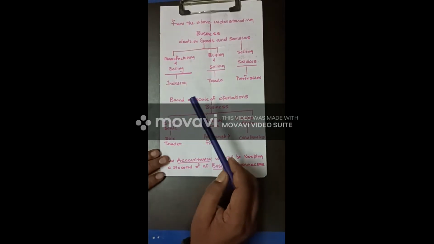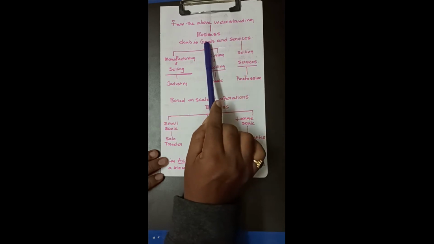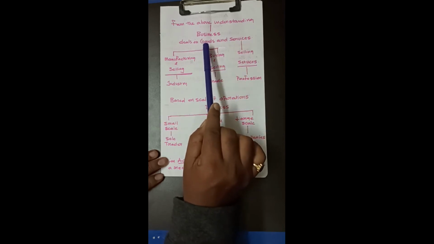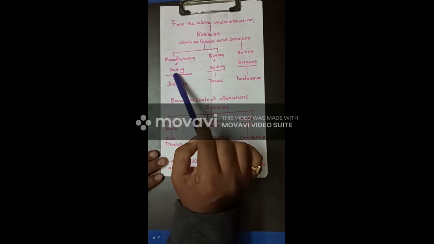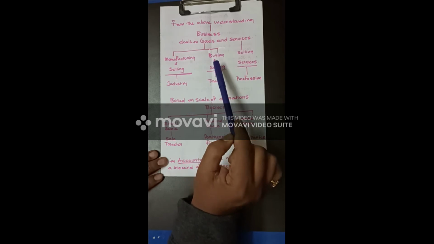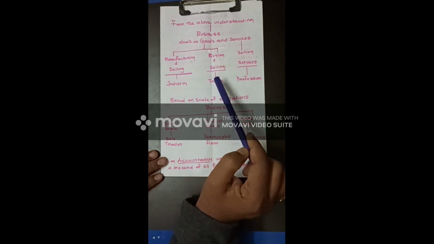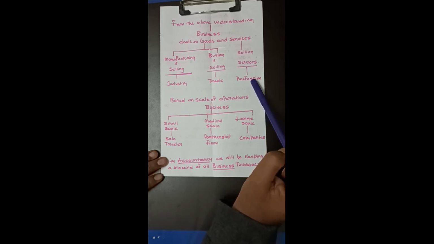From the above understanding, we are trying to see what are the various categories of business. So we know every business deals in either goods or services. Goods are nothing but the products in which a business deals. The business which deals in goods can be further classified into two types: manufacturing and selling, and buying and selling. Business in the nature of manufacturing and selling is called industry. Business in the nature of buying and selling is called trade. And business in the nature of selling services is called profession.